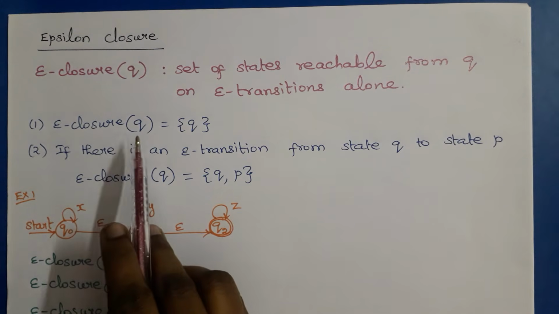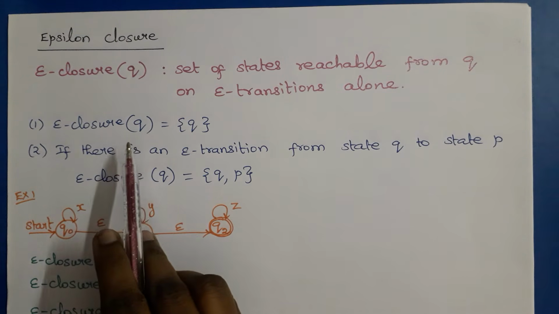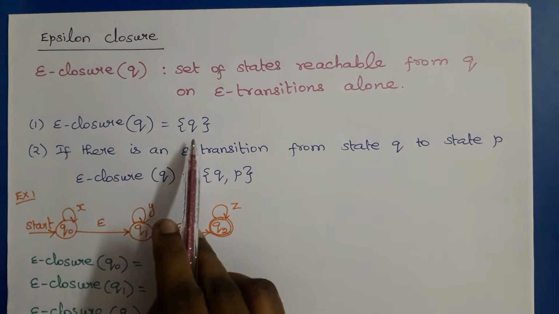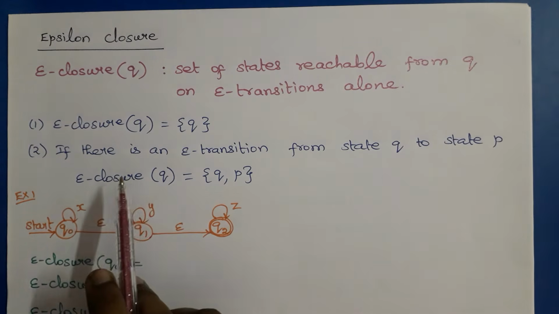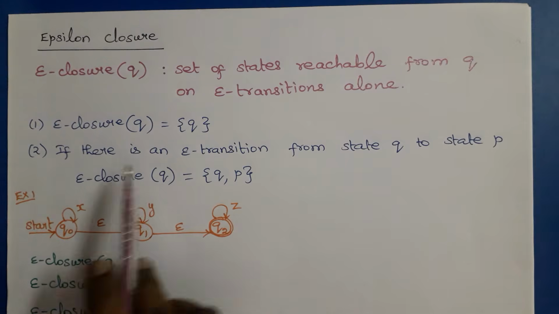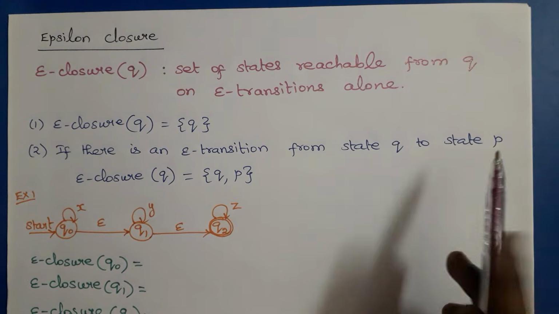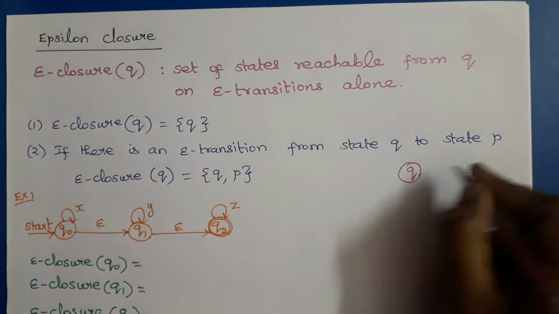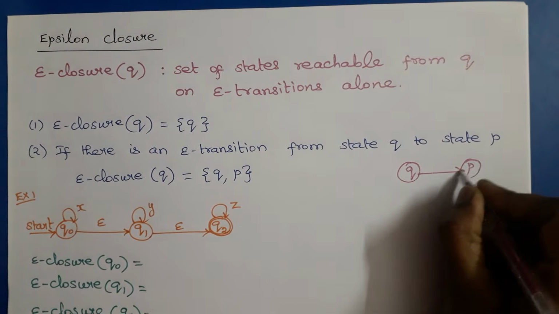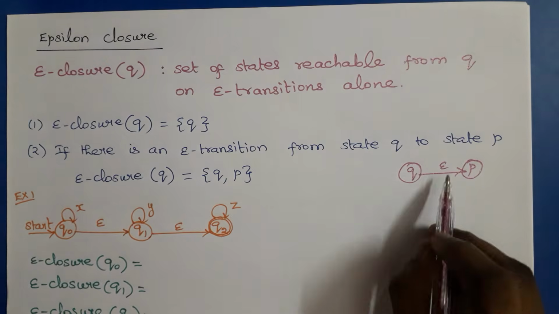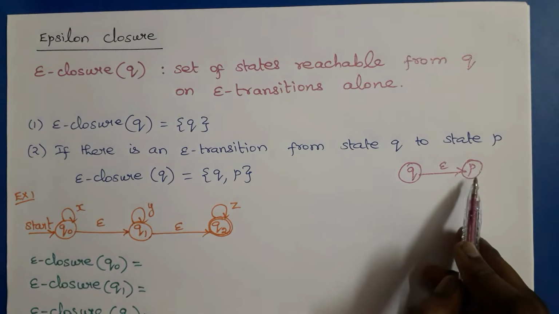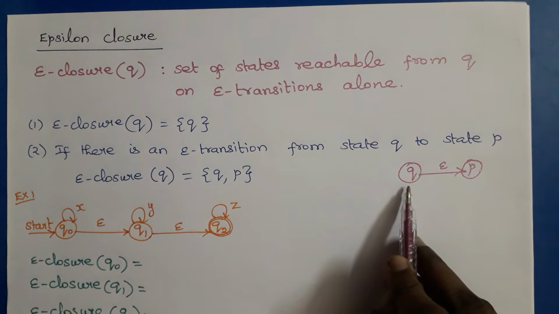So the epsilon closure of Q initially contains Q alone. Then the second step is a recursive step. If there is an epsilon transition from state Q to state P, then we need to add state P also to the epsilon closure of Q.